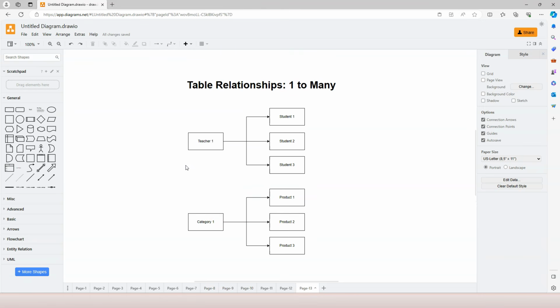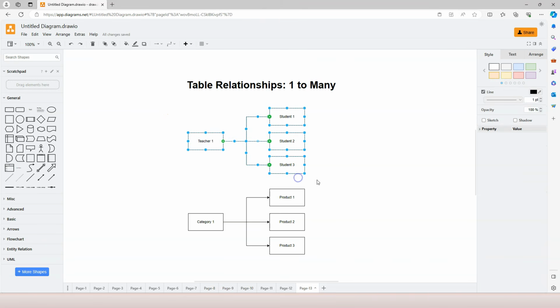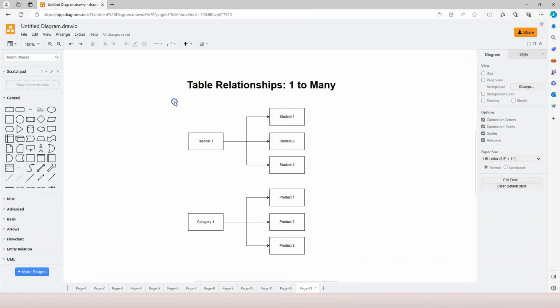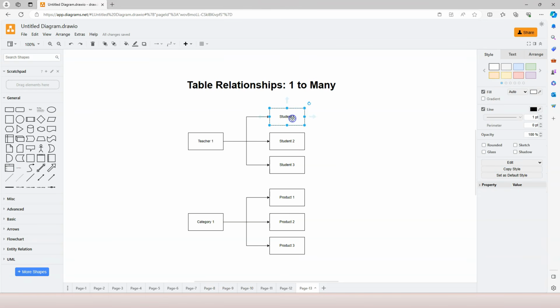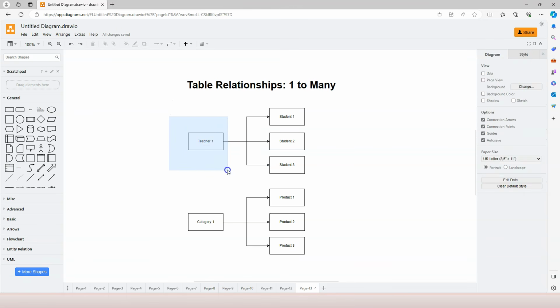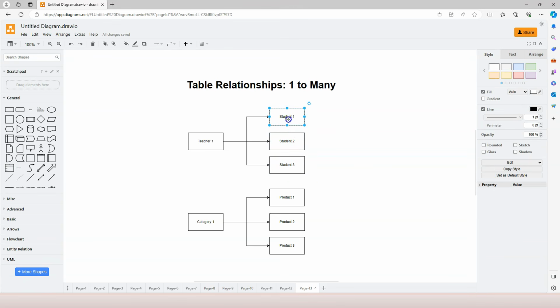So let's think about how we establish this type of relationship in the real world, especially this type of relationship between people. We establish that in the real world by asking students to remember their own teacher's name. But we never expect a teacher to remember all of the students' names. The teacher may or may not. So the relationship between these two types of data is established by the student remembering the teacher's name.